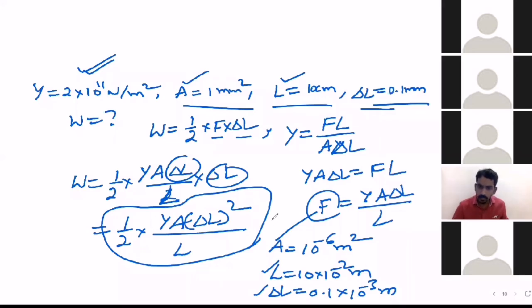This is the way questions will be given: after reading the question, understand it, take the data properly and do the proper conversion. 70% of the questions in the entrance will come in this manner only, either a direct formula or a simple manipulation-based formula, or you may have to mix two formulas, like here the work done formula and Young's modulus formula.